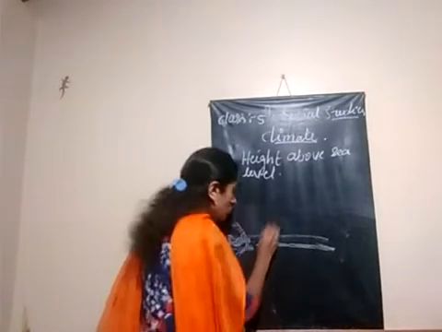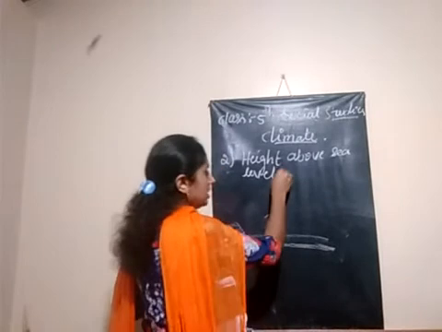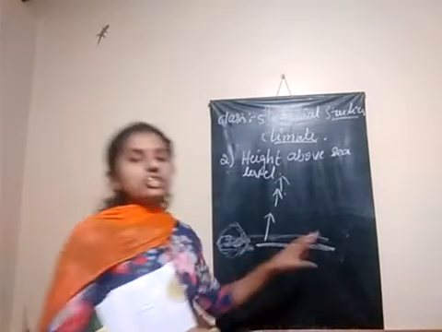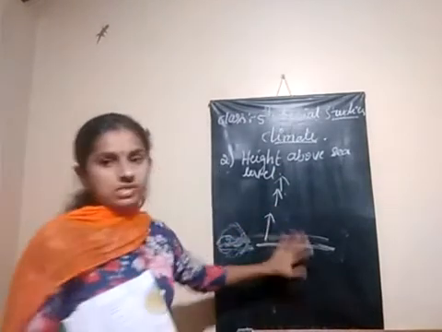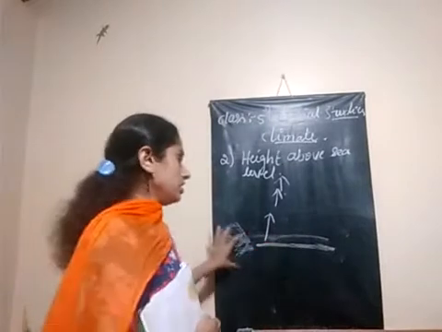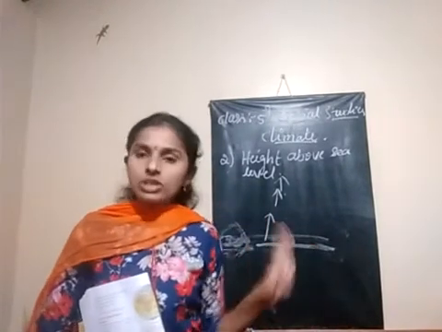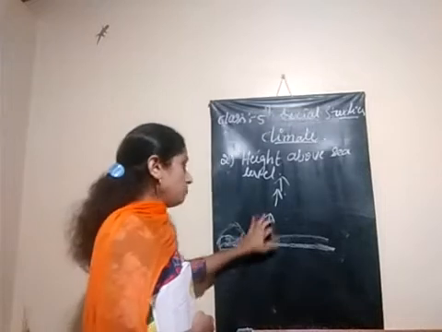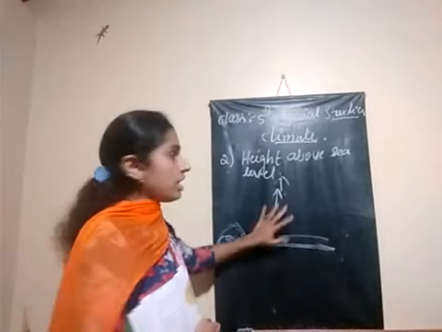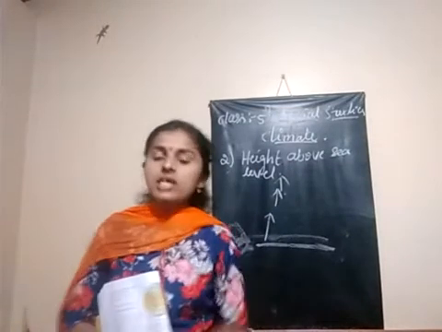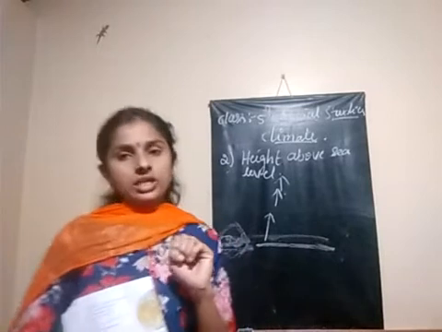When we are moving higher from the sea level, the temperature starts to decrease. In the sea level region we face a hot climatic condition. When we move higher from the sea level, temperatures start to decrease.